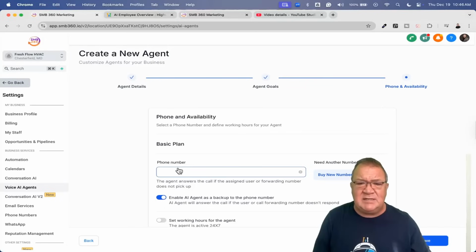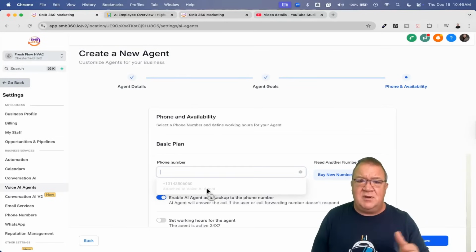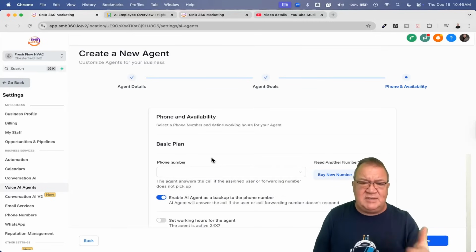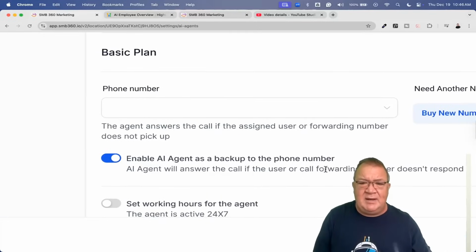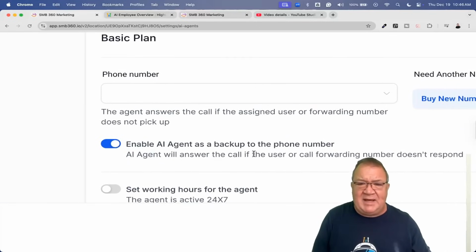And then last but not least, we got a phone number. So notice right here, we can't select another phone number if the phone number is already in use by the voice AI agent. Once a phone number has been selected, you can't reselect it again, meaning you can't have two AI agents entering one phone number. Makes complete sense, right? And of course, they give you this nice little buy new number right here on the screen, which is great. Now, enable AI agent as backup to another phone. That right there will answer it if any of the call forwarding numbers don't respond.